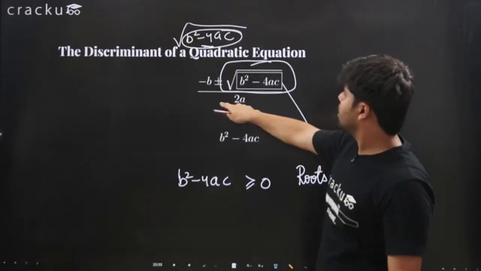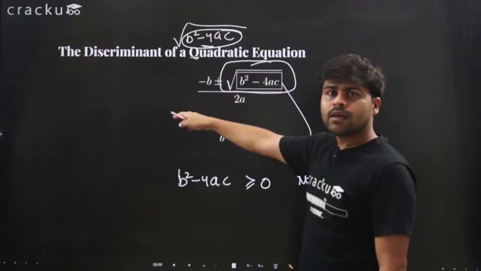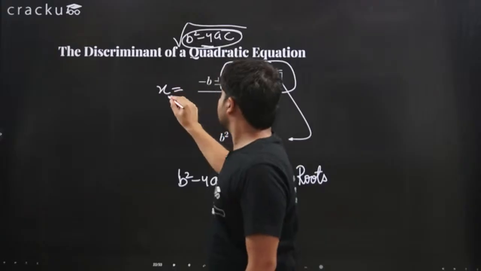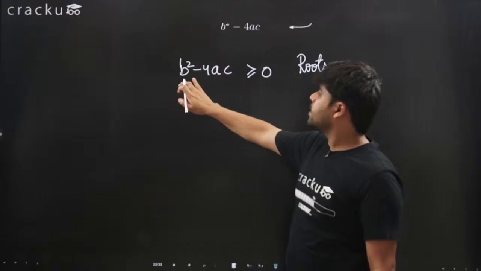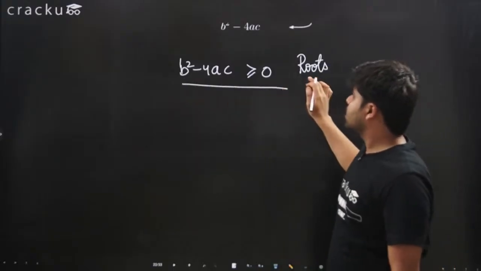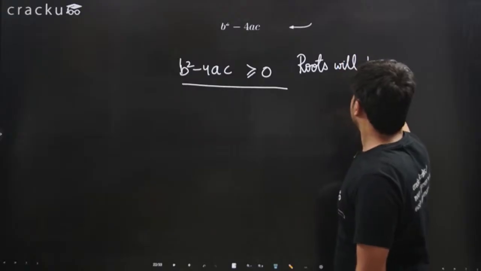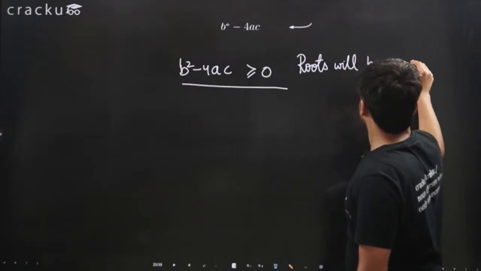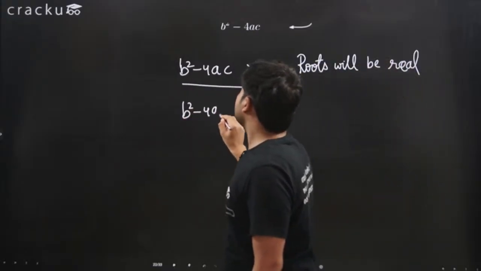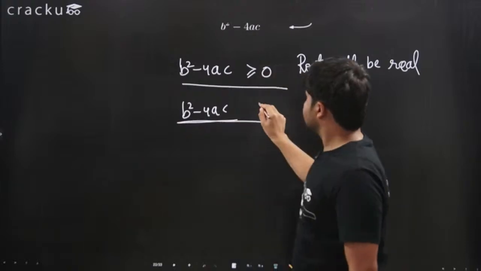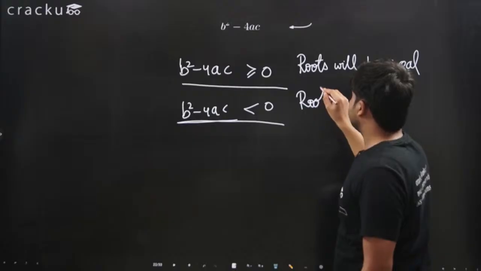X equals minus b plus minus square root of b square minus 4ac upon 2a. This is the value of x. That's what we found. So whenever this is greater than or equal to 0, the roots will be real. And if b square minus 4ac, which we call the discriminant, is less than 0, then roots are complex or imaginary.